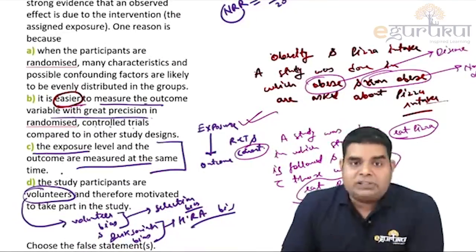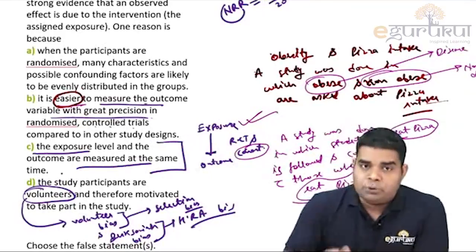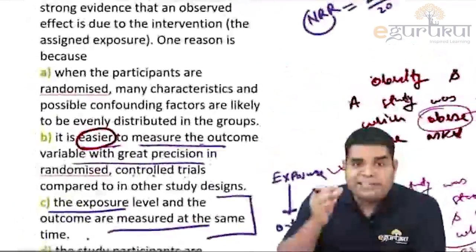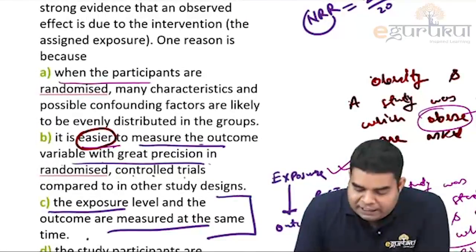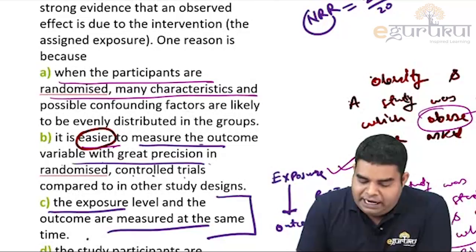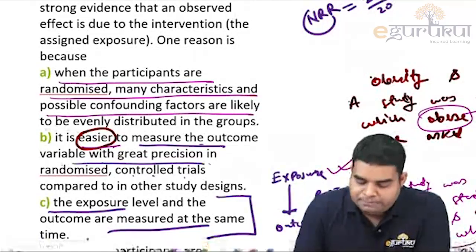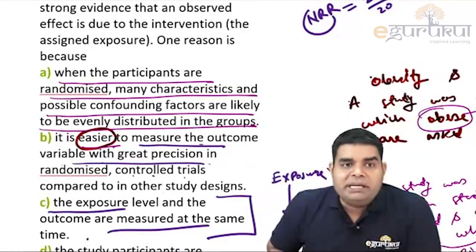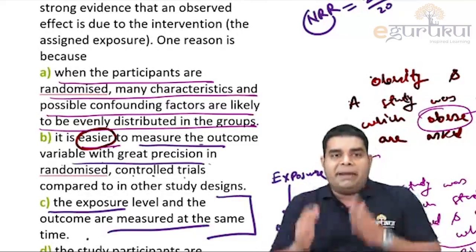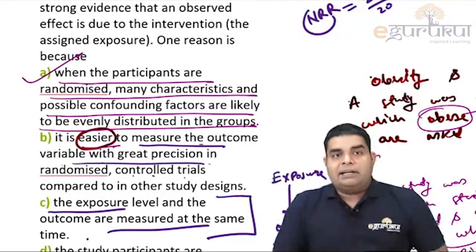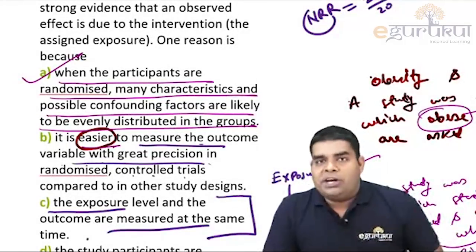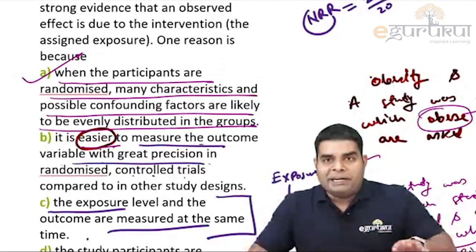So it is not easier. That's why option B is also wrong. Let's come to the last option, option A. What is the advantage of RCT? When the participants are randomized, many characteristics, possibly confounding factors, are likely to be evenly distributed. This is the main advantage of RCT, that we are doing random allocation so we can distribute the participants.